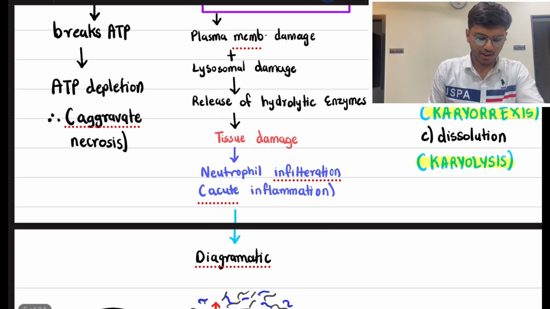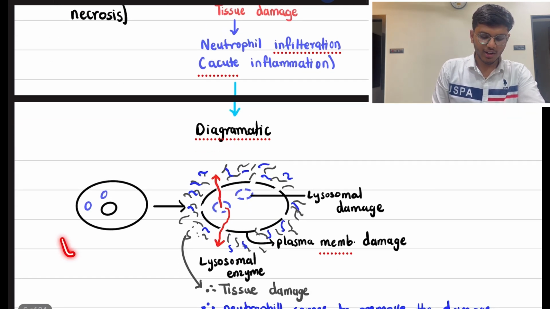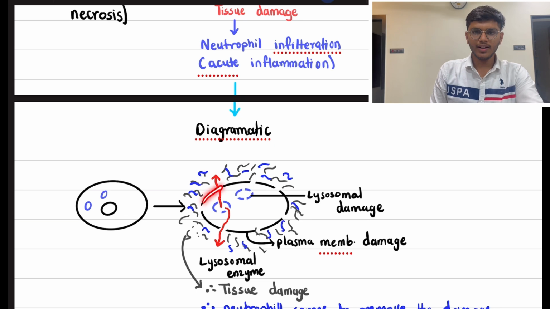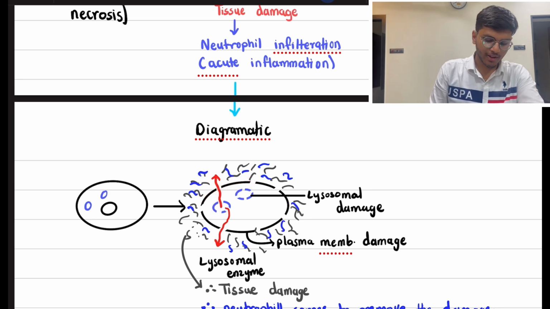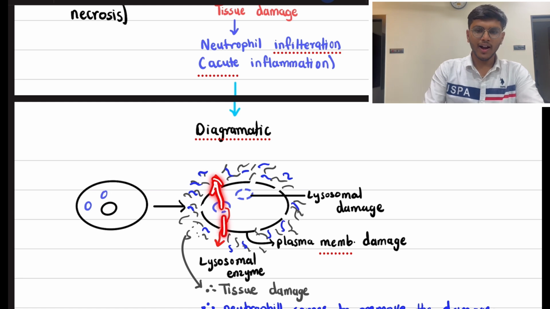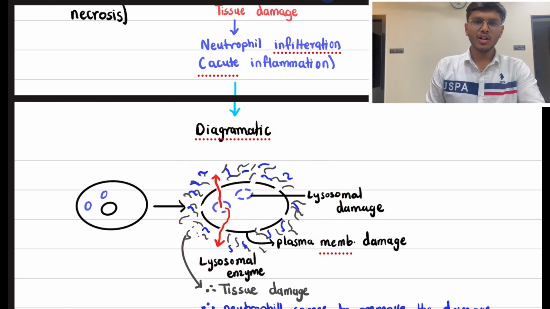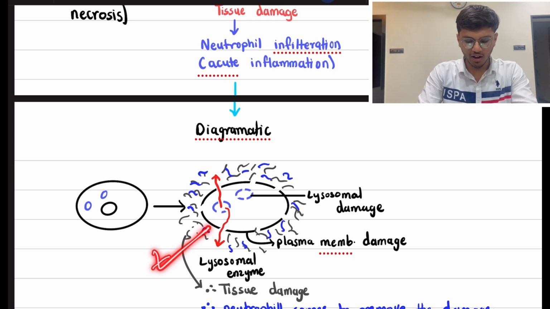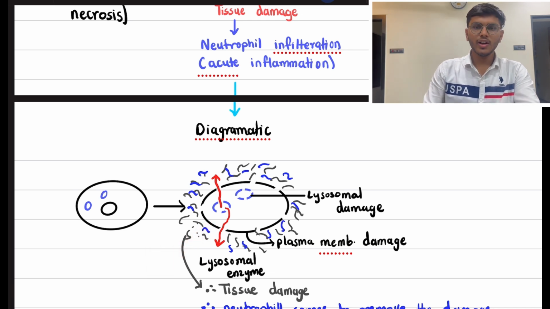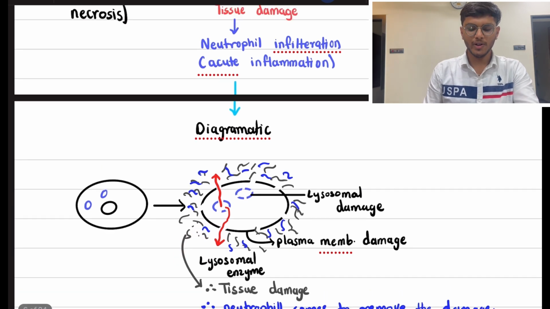Diagrammatic representation. This one is a normal cell. After the injury occurs, the plasma membrane is damaged, and the lysosome is damaged also. Due to the lysosome damage, hydrolytic enzymes come out and damage the surrounding area. When the surrounding area gets damaged, neutrophils come to engulf this area, therefore it is called neutrophil infiltration or acute inflammation.